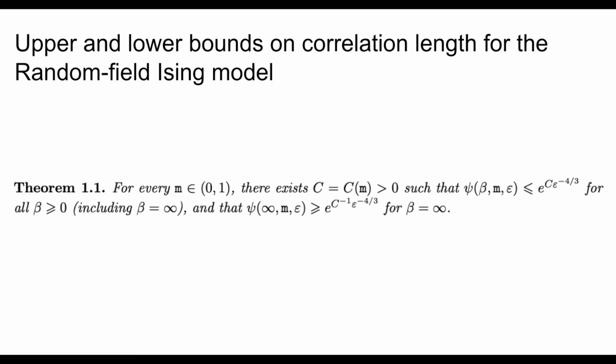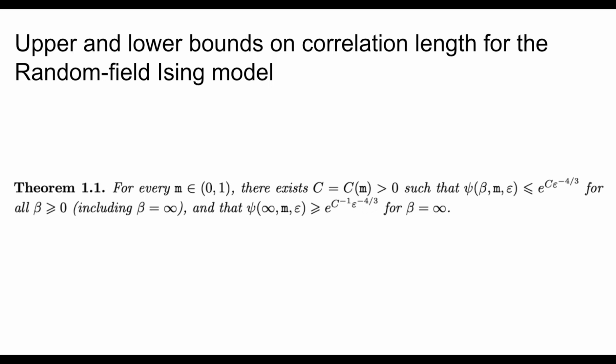And besides the results that we've been discussing so far, we can actually precisely quantify the main result from Professor Jian Ding and Dr. Mattéo Wirth, in which they provide upper and lower bounds on the correlation length for the random field Ising model. It is given by Theorem 1.1, in which for a choice of the spontaneous magnetization strictly between 0 and 1, as we mentioned previously, there exists some constant, dependent on the spontaneous magnetization, that is also strictly positive, for which the correlation length of the random field Ising model can be bounded above by